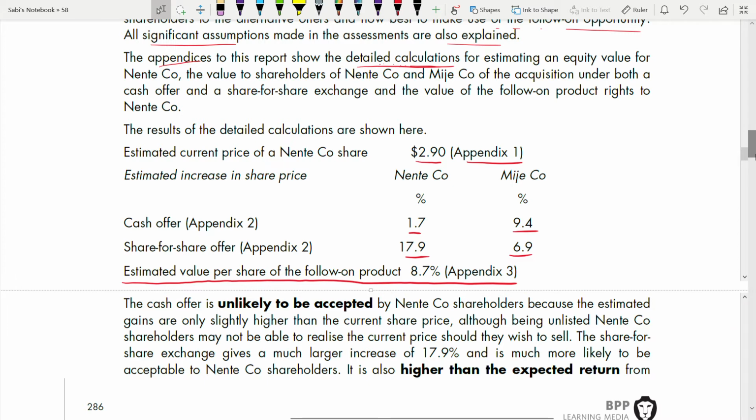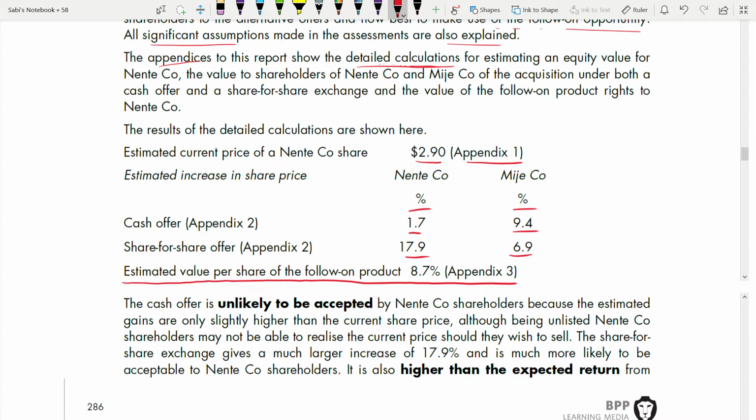Just because you have written some number in your appendix does not mean that you should not write it in the report. You will not get marks even if you have put it in your appendix but you are not writing it in the report. That one line sentence you have to write, because the requirement specifically asked what is the estimated value per share of the follow-on project. As a percentage you have to give. All the figures are in percentage. Okay, percentage. Even this is a percentage, the 8.7%, and name the appendix 3.